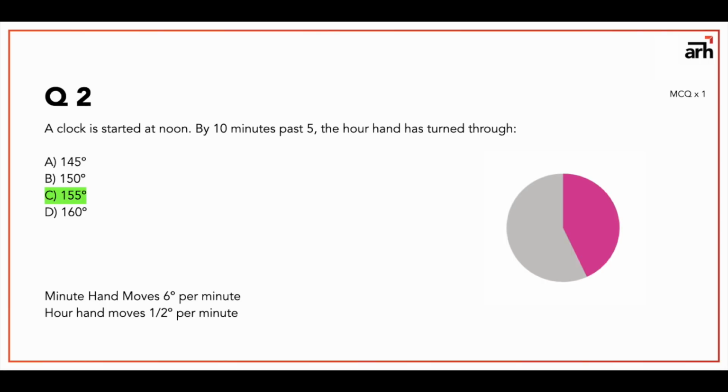And 10 minutes past 5, that is 5:10, our hand will move a little bit, it will rotate a little bit by 10 minutes. Now according to the logic, our hand moves half a degree per minute. It will rotate 5 degrees more, so from 12 to 5 it is 150 degrees, and for 10 minutes it's going to rotate half a degree per minute, that is 5 degrees. So 150 plus 5 is equal to 155. So that is your answer.